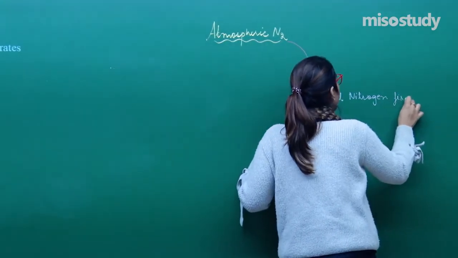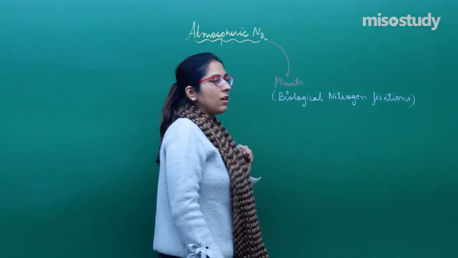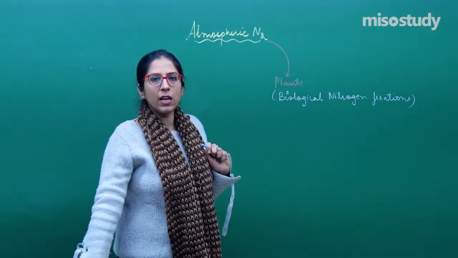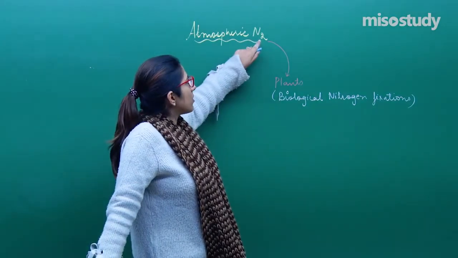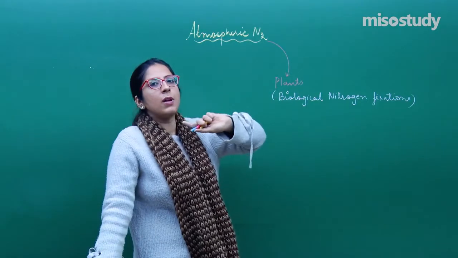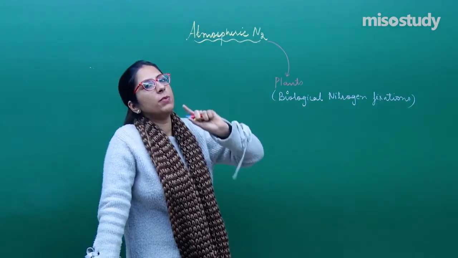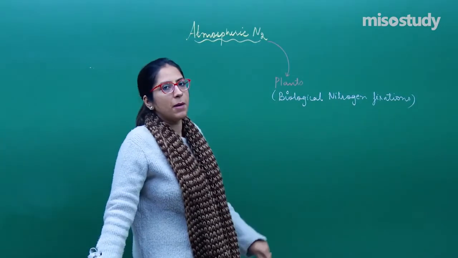In case of dicot plants, like you can take an example of legumes, etc., their roots are associated with symbiotic bacteria which help in fixation of this atmospheric nitrogen, because this atmospheric nitrogen cannot be taken up by the plant directly. First of all, it has to be converted into nitrates and nitrites, then only it will be absorbed by the plant.